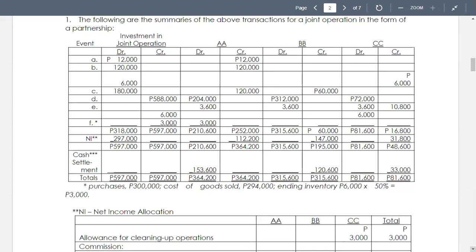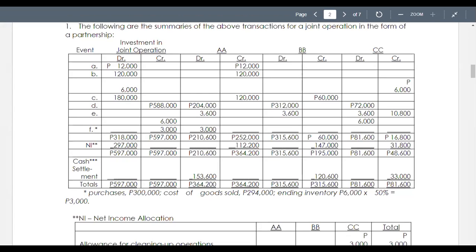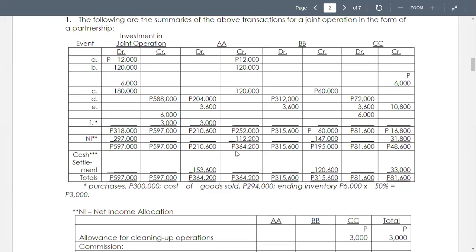So you will notice that the amounts paid by CC are minimal, only for the permit to operate, the office supplies, and the stand. The rest of the capitalization was financed by AA and BB.